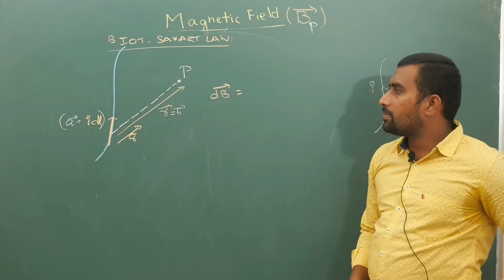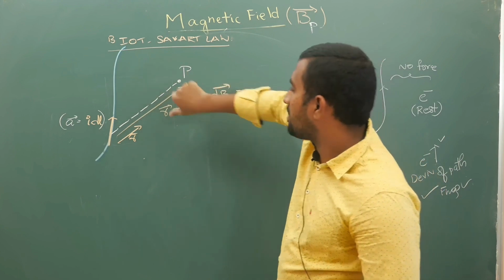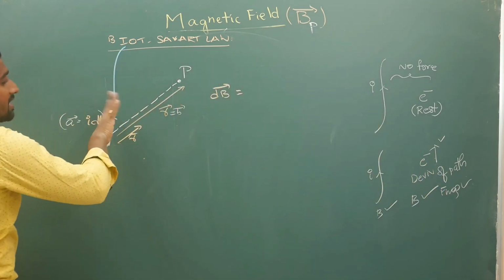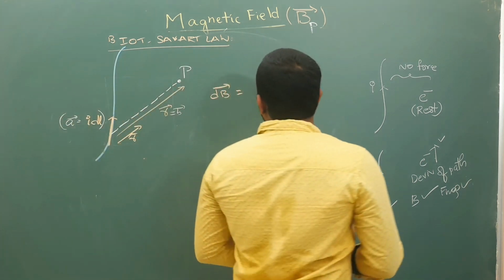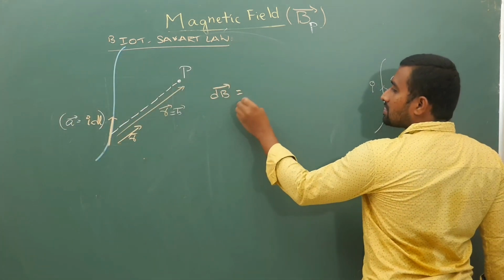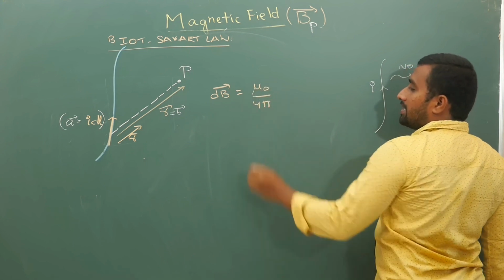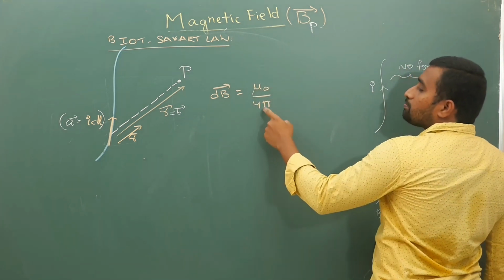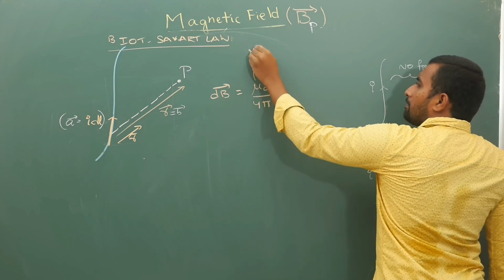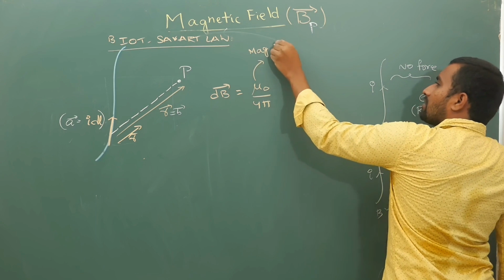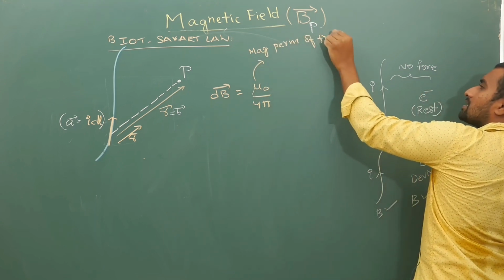at point P your direction is into the plane, because from here you are doing dl bar cross r bar. So people usually write this in the books in two ways. It is mu naught by 4 pi times, this is the proportionality constant, this is the magnetic permeability of free space.